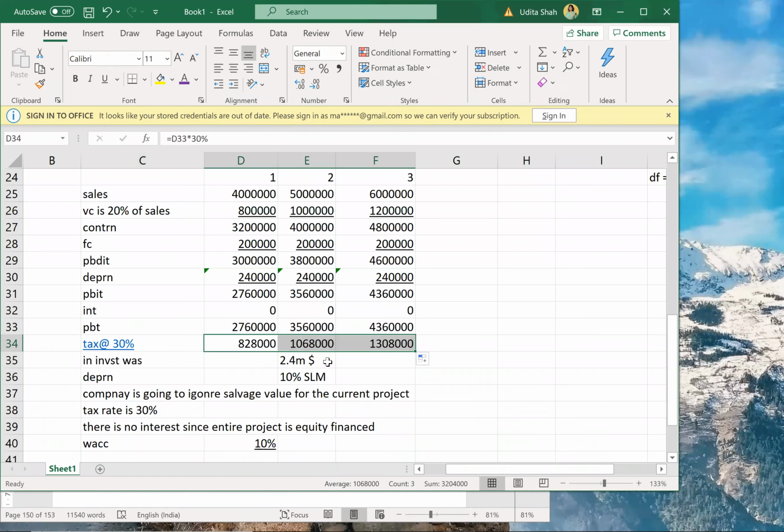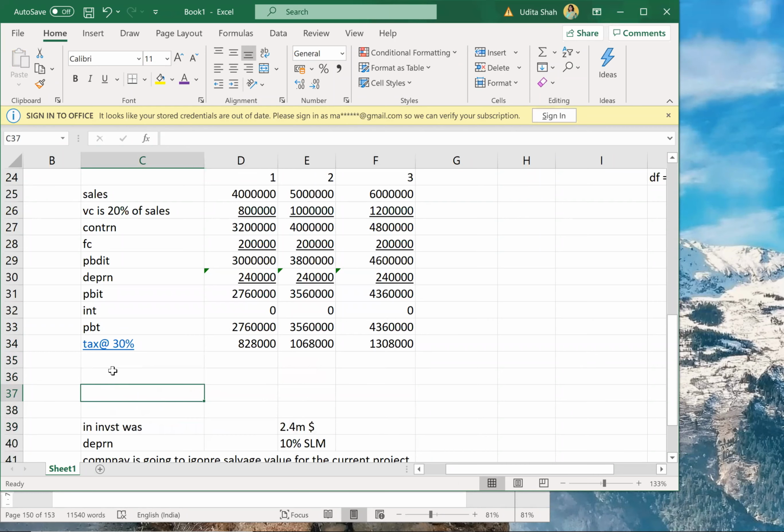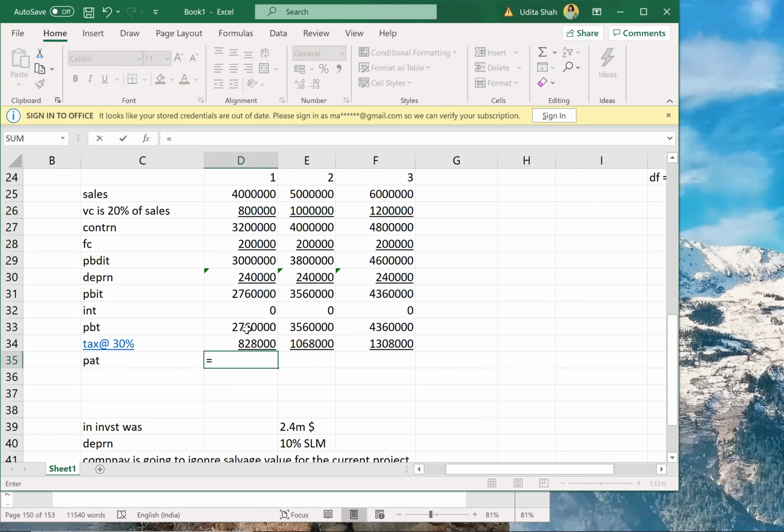Okay. So that will give me PAT. So how much is my PAT? PAT will be PBT minus tax.